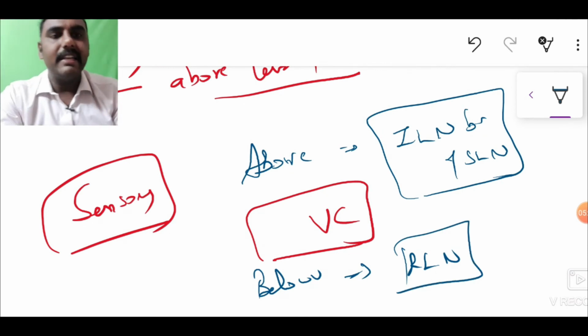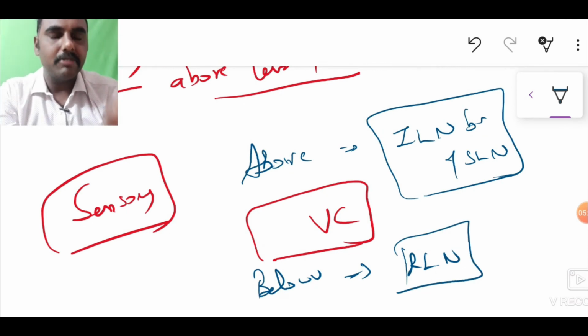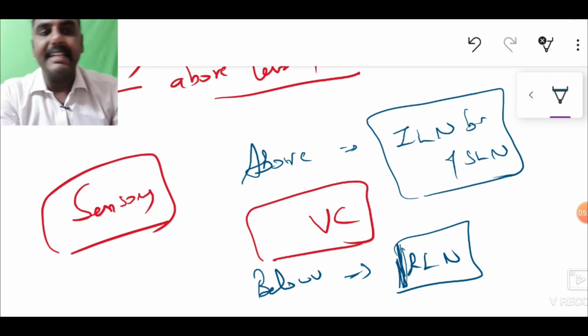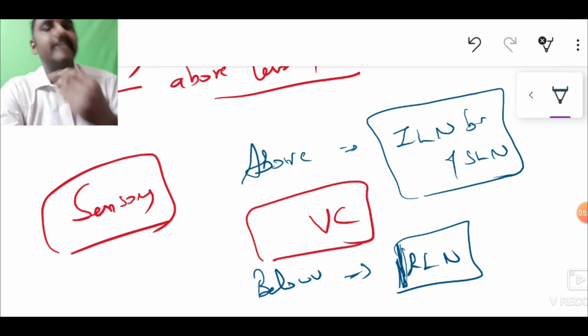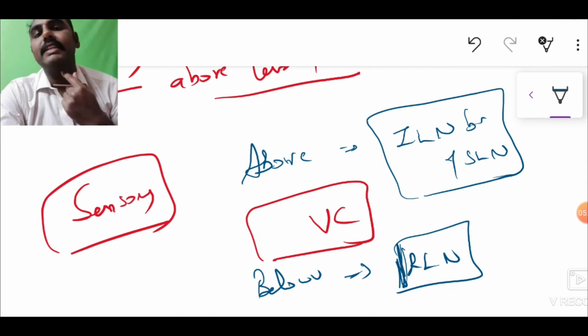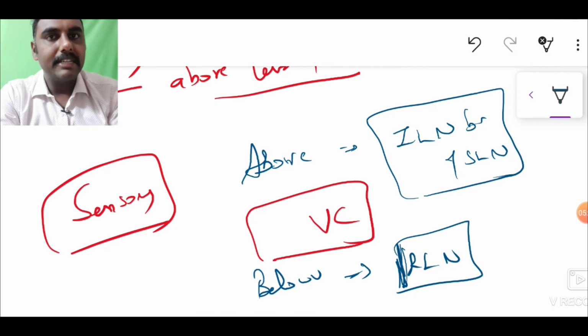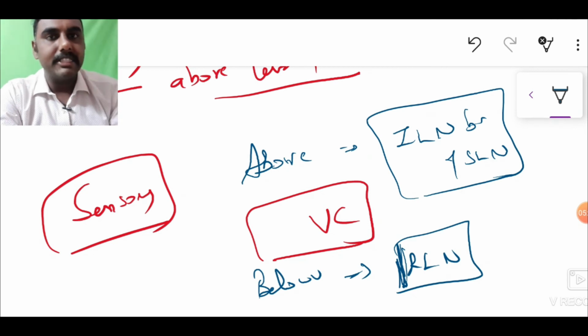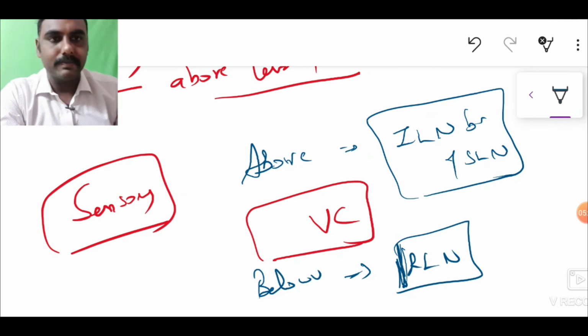Very important chapter, very important point. Without knowing this, we can't write the vocal cord palsies, and this is asked multiple times. Sensory innervation above the level of the vocal cord is by the internal laryngeal branch of the superior laryngeal nerve, below by the recurrent laryngeal nerve. Motor supply to cricothyroid is by the external laryngeal branch of the superior laryngeal nerve. All the other muscles are supplied by the recurrent laryngeal nerve.